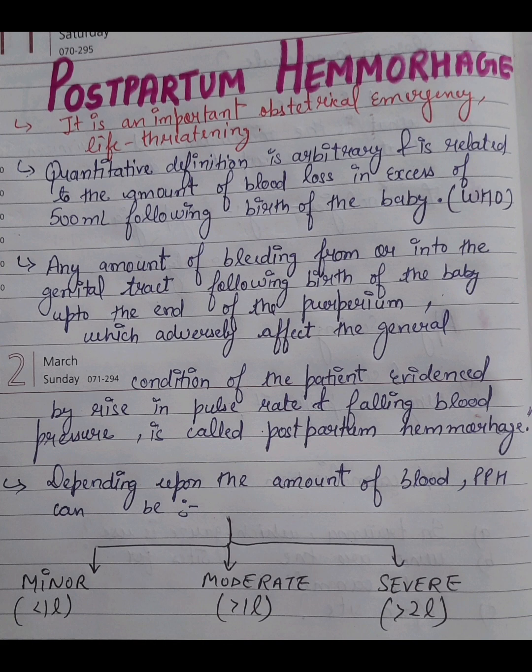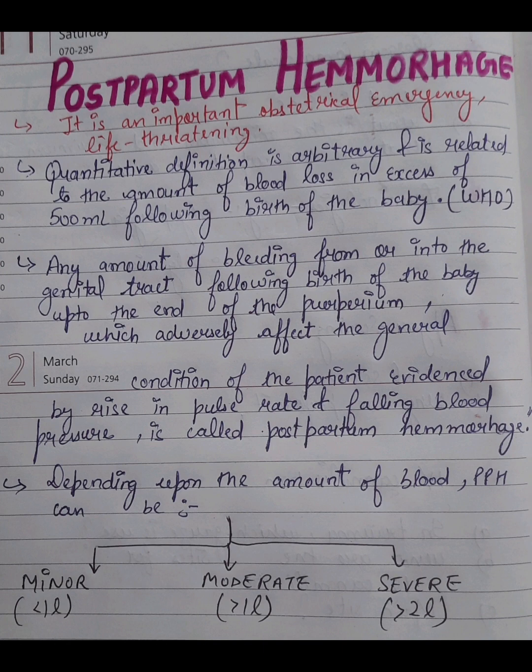And further, we can say that any amount of bleeding, meaning more than 500 ml, more than 1 liter, more than 2 liters, from and into the genital tract following birth of the baby up to the end of the puerperium, which adversely affects the general condition of the patient as evidenced by rising pulse rate and falling blood pressure. This is called as PPH, right?